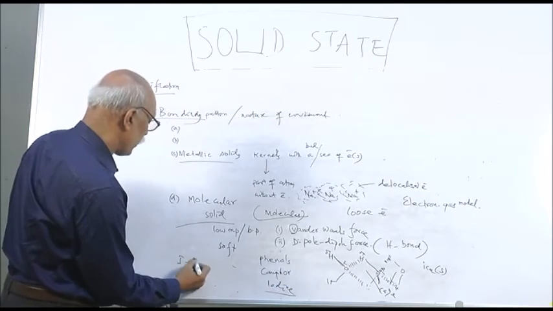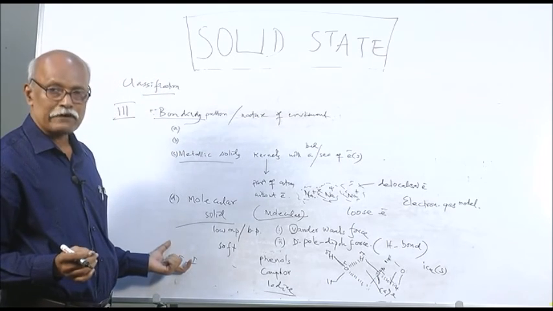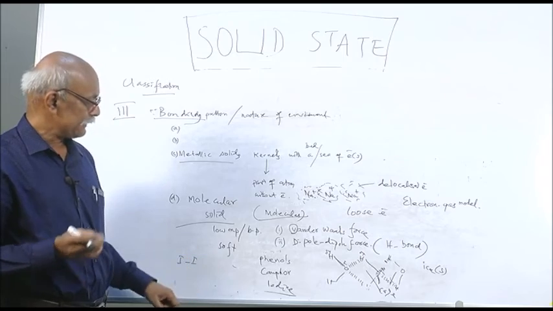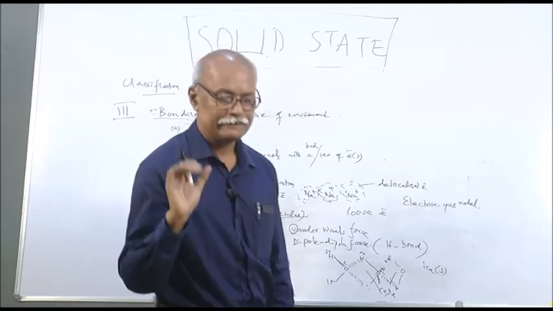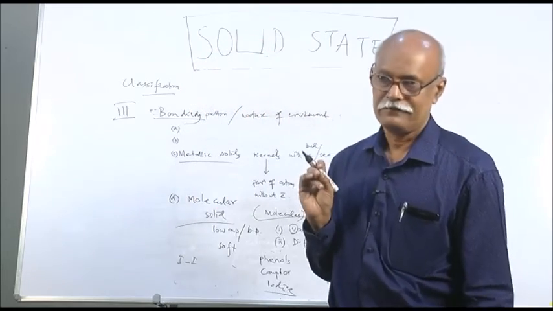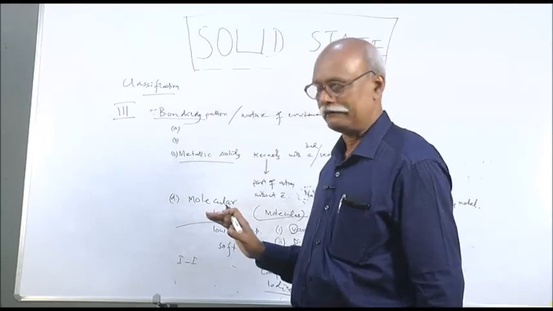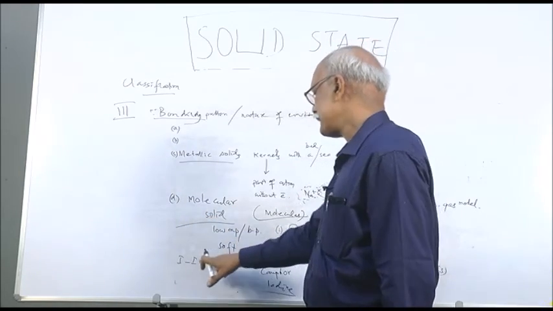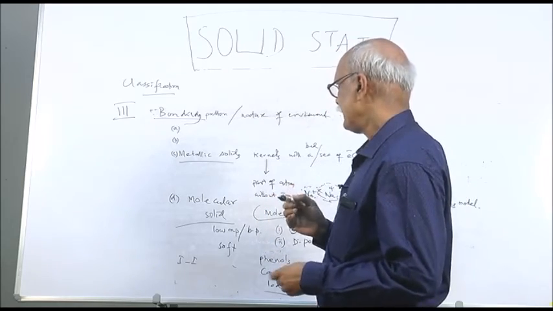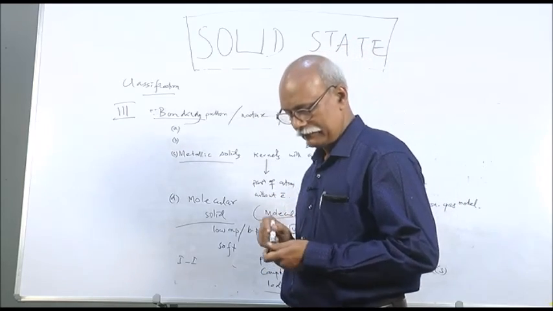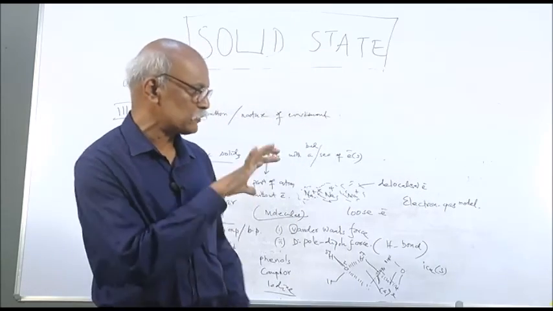Iodine, one iodine molecule held by another iodine molecule, that is not dipole force because this is nonpolar, and for nonpolar molecules the force that operates is called van der Waals force. So that is why iodine, though it is a crystalline solid, has a very low melting point. Understand?